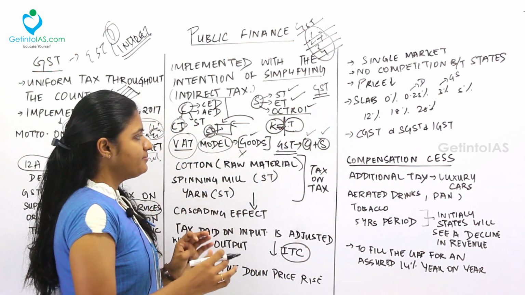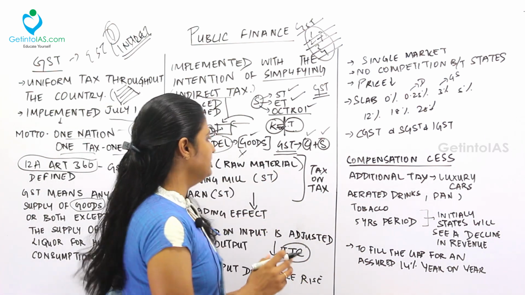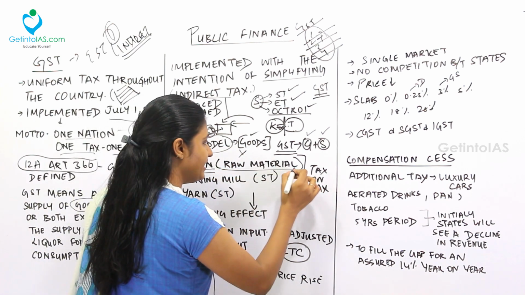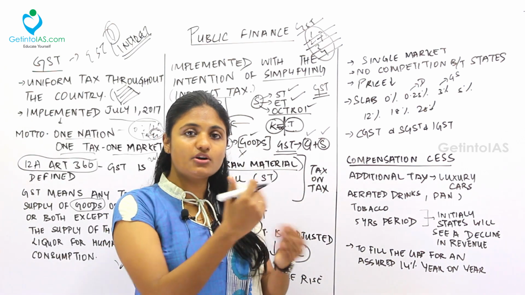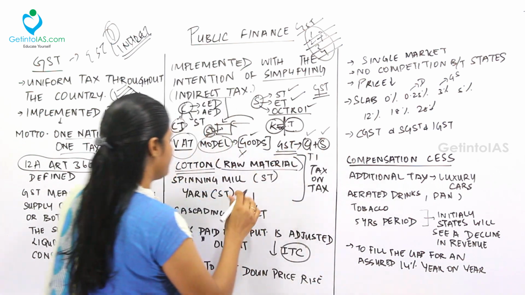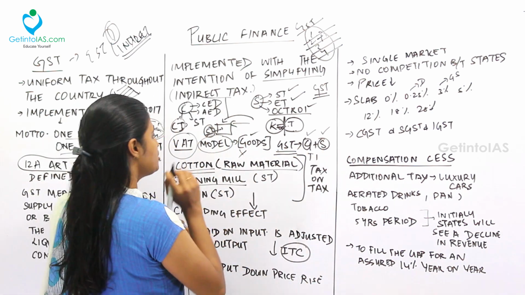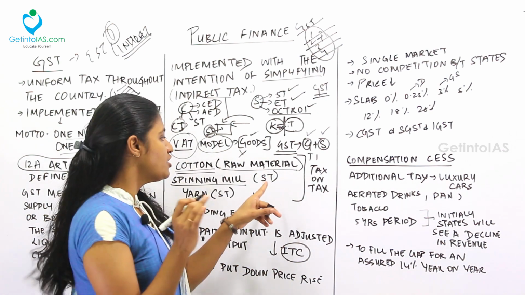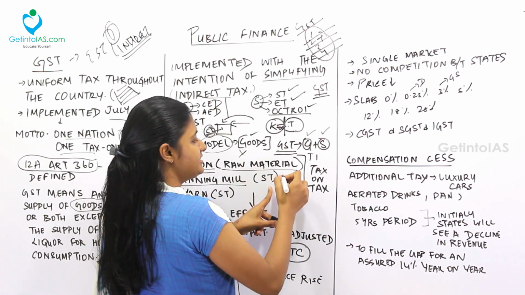For example, how can I simplify this GST for you all is, see, there is cotton, fine. So cotton is a raw material. For me to go and get cotton, I should pay tax for that first. So I am paying tax. This is tax 1. After that, spinning mill. So this raw material will be bought by whom? The spinning mill owner. Fine. So he has to pay another tax for that. That is the sales tax.